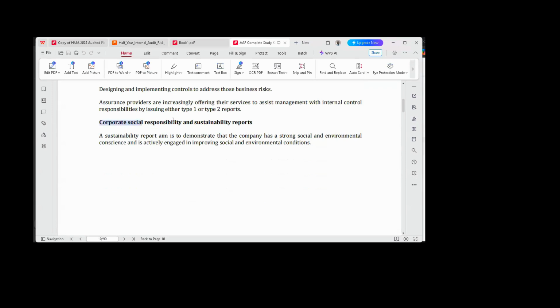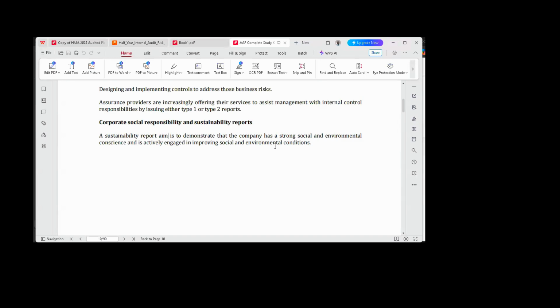So another thing we also need to look at here is corporate social responsibility, or we call it the sustainability report. What we mean by this is that this report aims to demonstrate that the company has a strong social and environmental conscience and is actively engaged in improving social and environmental conditions. What we are saying here is this, right?